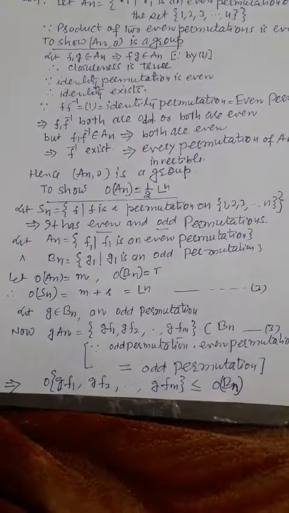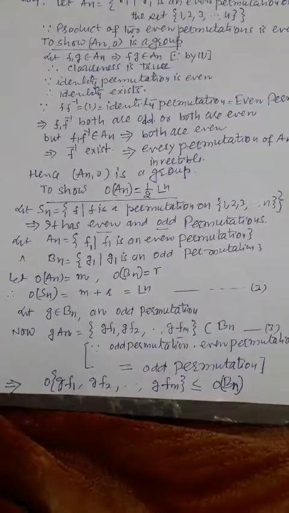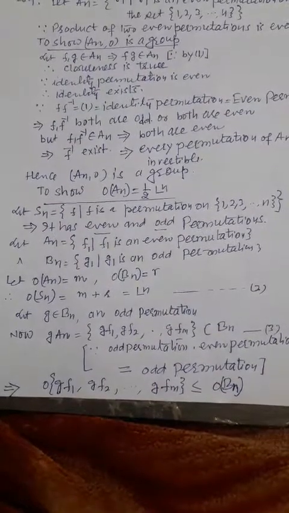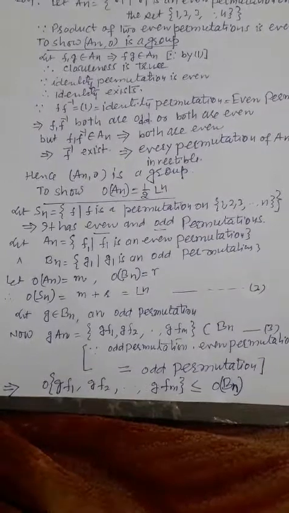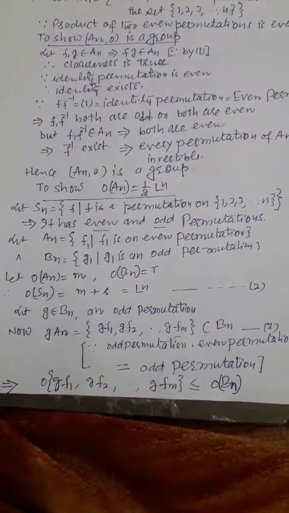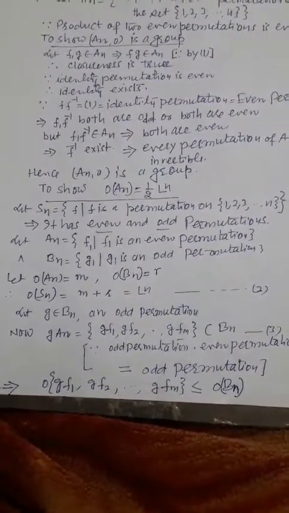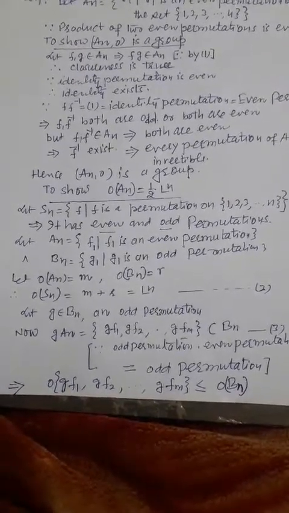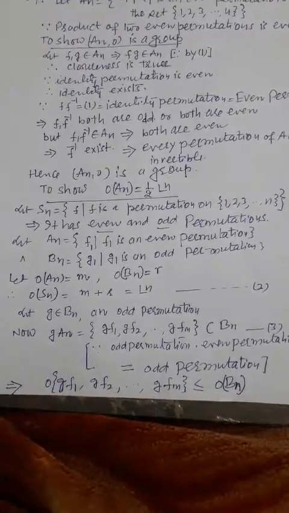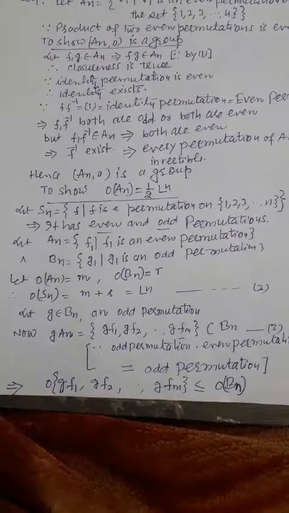So f inverse exists. So every element of An is invertible because f is taken arbitrarily. Hence we have shown that An with the operation of composition of functions forms a group.